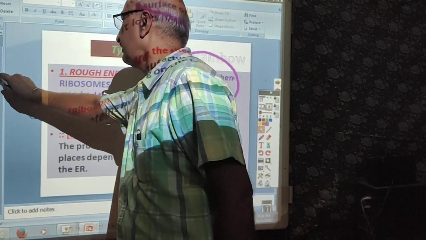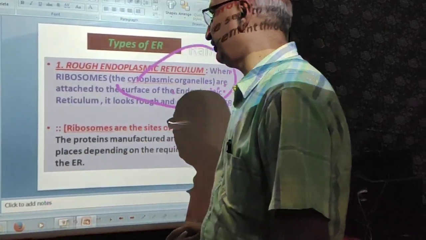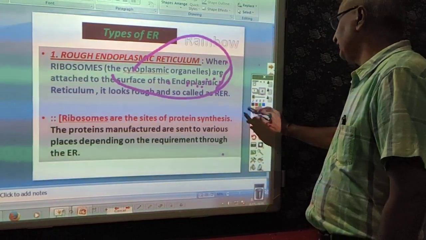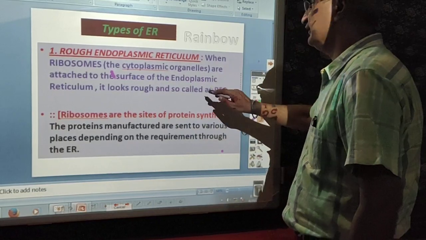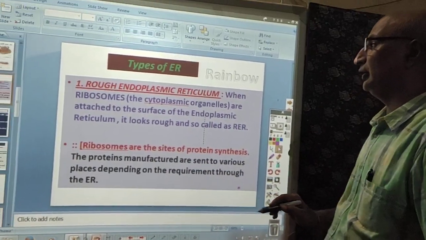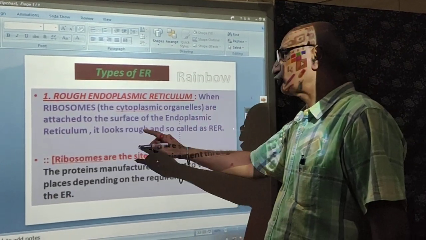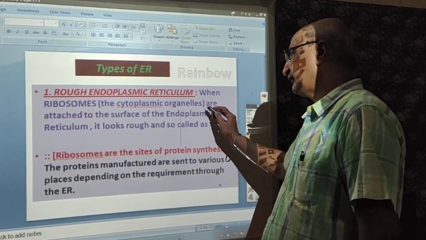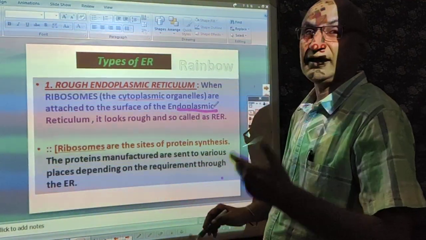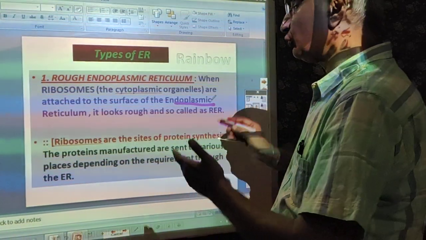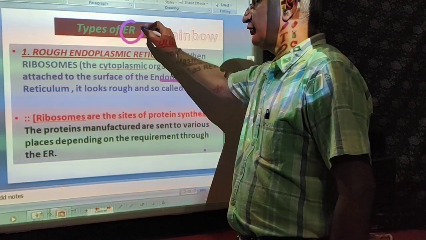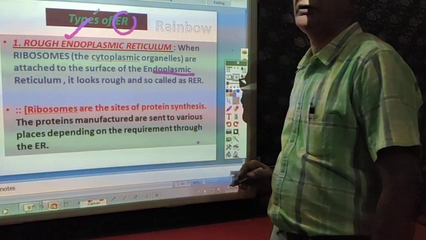We have differentiated endoplasmic reticulum into two types. Number one is rough endoplasmic reticulum, when ribosomes, the cytoplasmic organelles, are attached to the surface, as we have seen in the diagram.